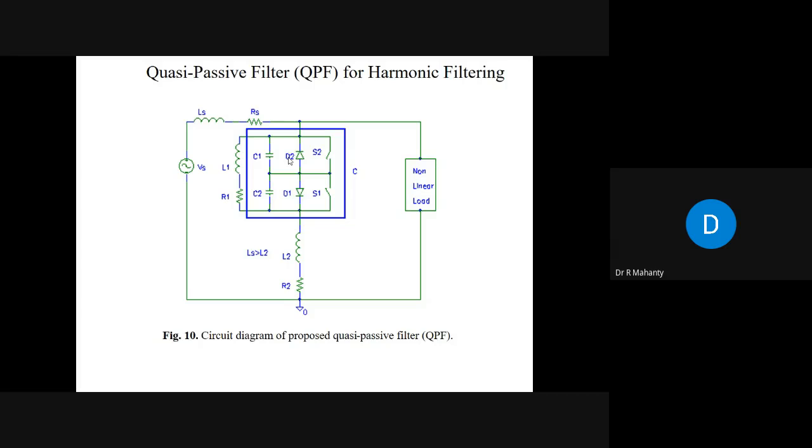So depending upon your requirement, you will choose a particular value of capacitance so that the harmonics are filtered out. The larger the value of capacitance, the larger the current flowing in the parallel resonant circuit, and the larger the losses in the circuit. So you will have to take care of it. Okay. Next.